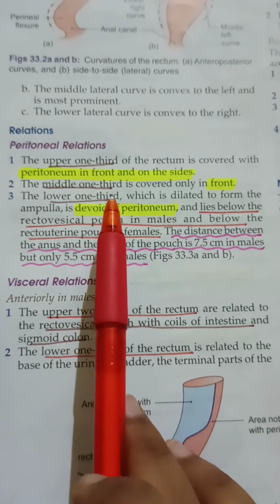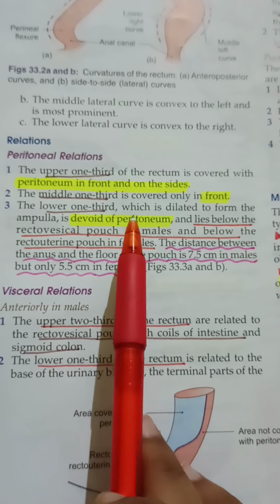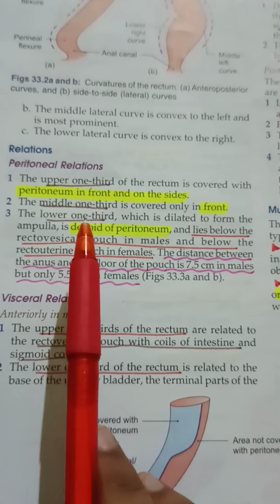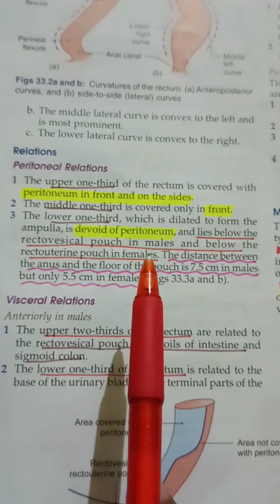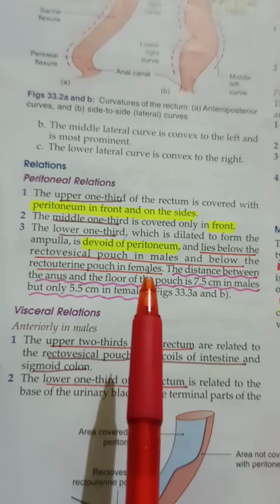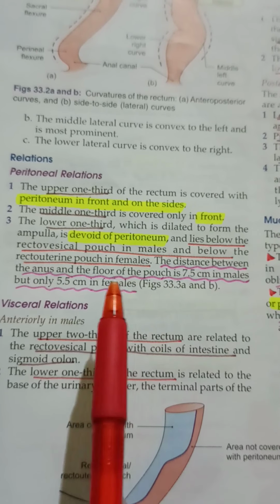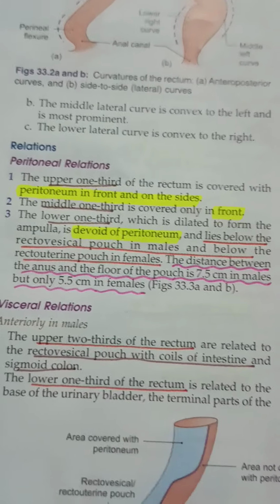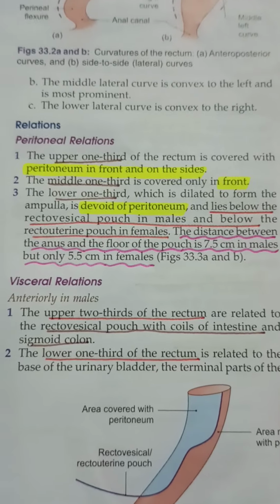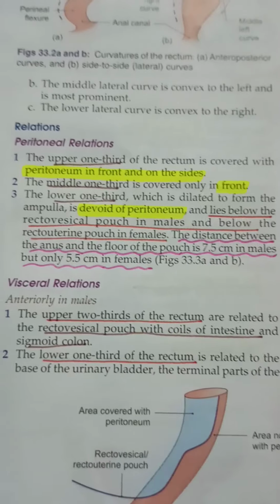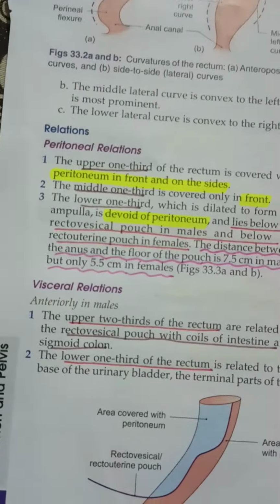Okay, the upper one third is covered with peritoneum in front and sides. The middle one third is covered only in the front. The lower one third is dilated to form the rectal ampulla, which we saw earlier while studying the diameter, and is devoid of peritoneum and lies below the rectovesical pouch in males and below the rectouterine pouch in females. The distance between the anus and the floor of the pouch is 7.5 centimeters in males and only 5.5 centimeters in females. As you know, in males the distance is longer because of the presence of the glands of the male. So it is 7.5 in males, whereas in females it's 5.5. Okay, these are the peritoneal relations.